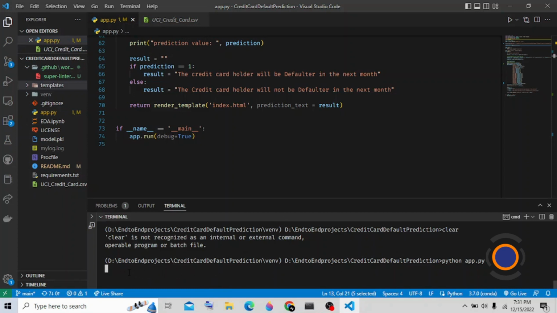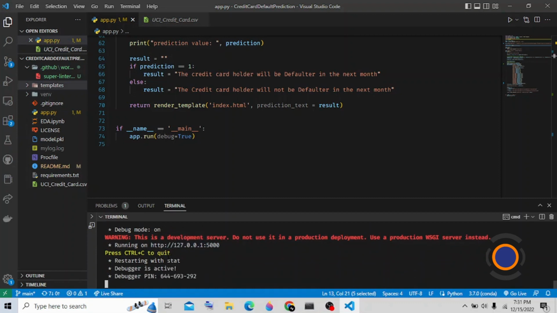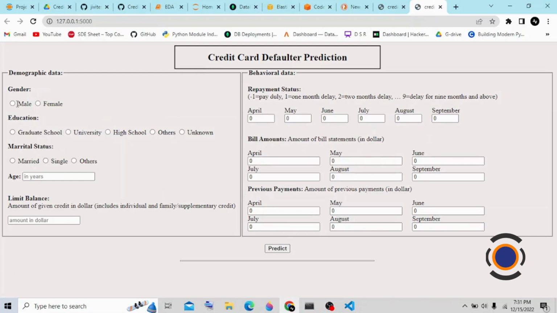It will run on my local server as well. Once I get the link and click on this link, it redirects to the HTML template page.